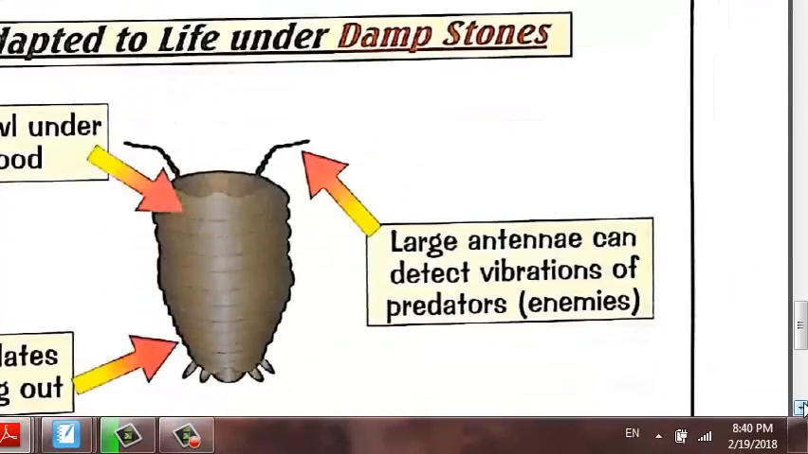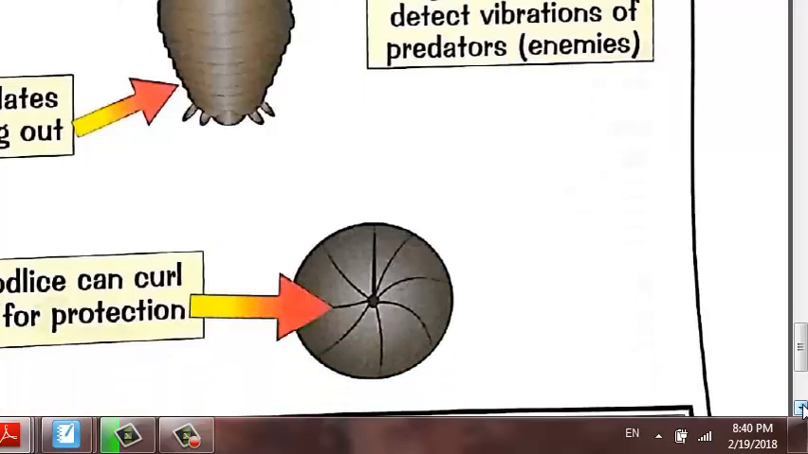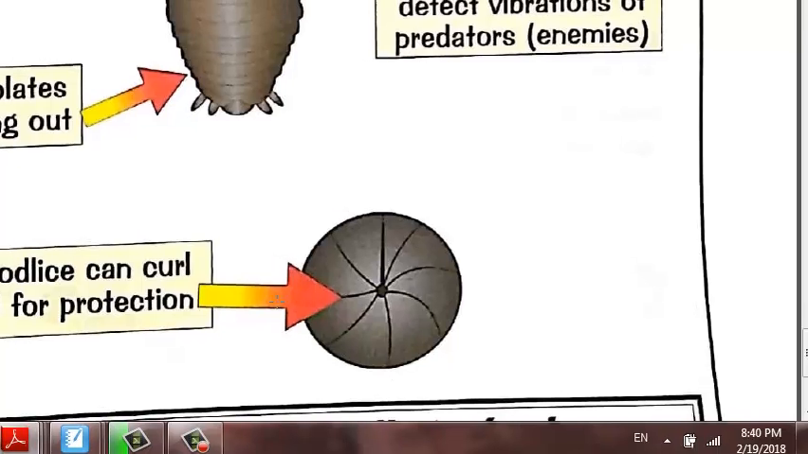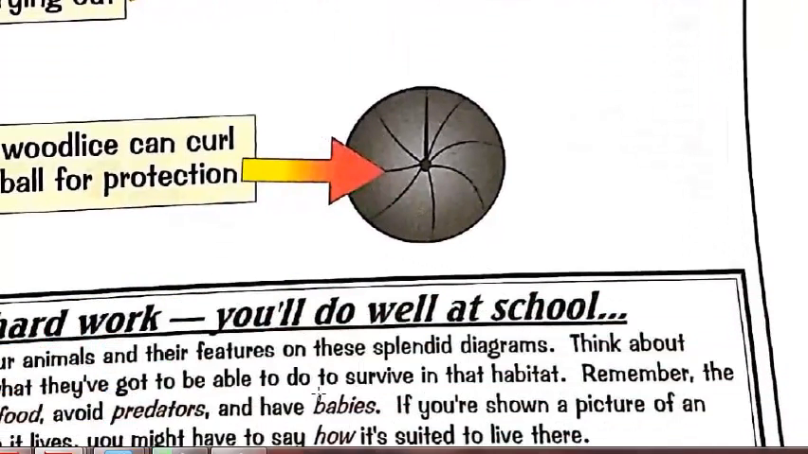Damp stone, like the wood lice, which has a flat body. The flat body helps it to crawl under the stone. Two antennae that help it feel the vibration, so it can protect its body from predators or enemies and can feel the prey. Protective plate. Some wood lice can curl into a ball for protection. Now we finish habitat and adaptation.